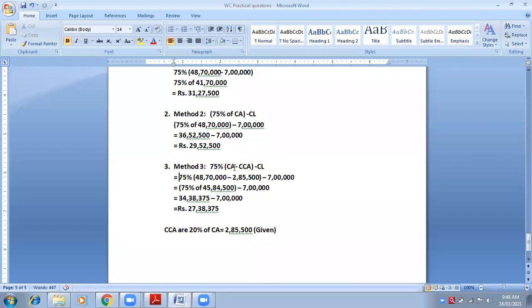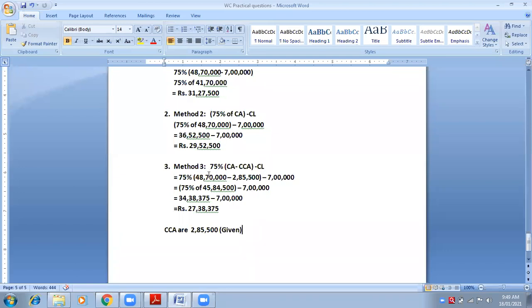Current assets are 48 lakh 70,000 minus core current assets, which are already given in this question: 2 lakhs 85,500. This is what I have noted here. Can you see the highlighted part, everyone? Yes, ma'am. So core current assets are 2,85,500, given. I have noted this separately that it is given. So you can directly write 2,85,500 in the bracket. Outside the bracket, minus current liability means 7 lakhs.